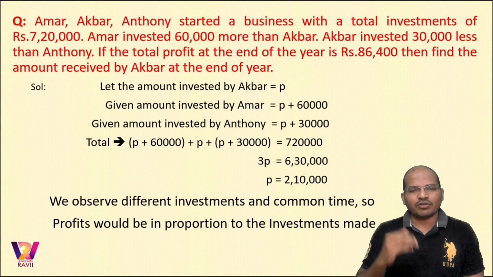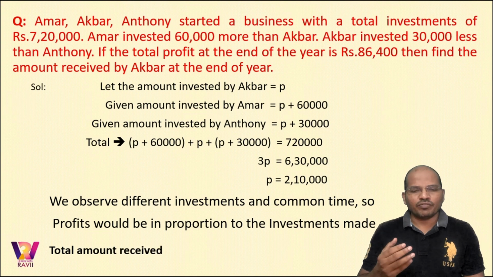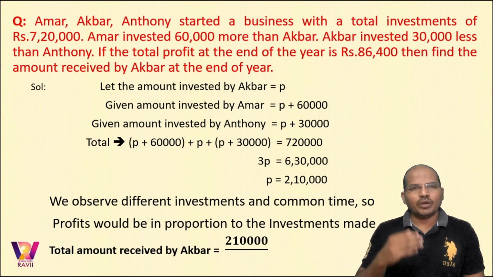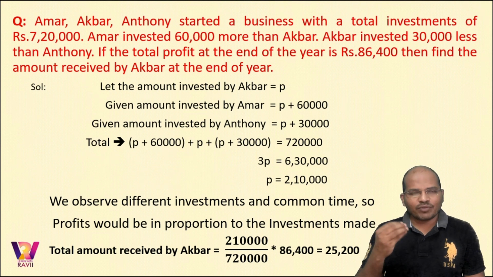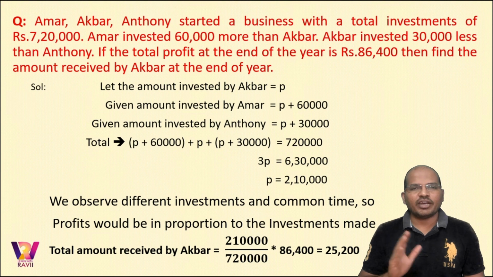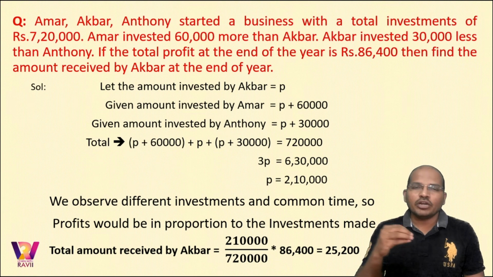So let us calculate the amount of Akbar. Akbar has put in 2,10,000, so he should get some profit. So the amount of Akbar would be 2,10,000 upon 7.2 lakh into the final profit, that is 86,400, and that would be his answer, 25,200. Now what did I do?